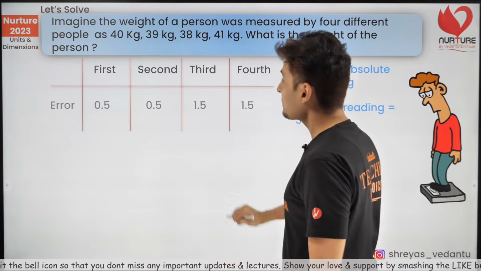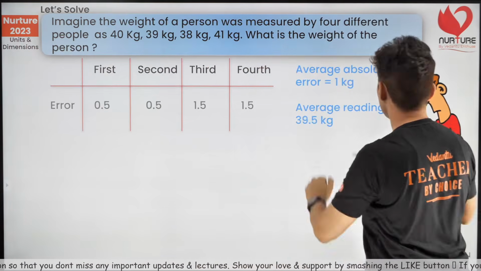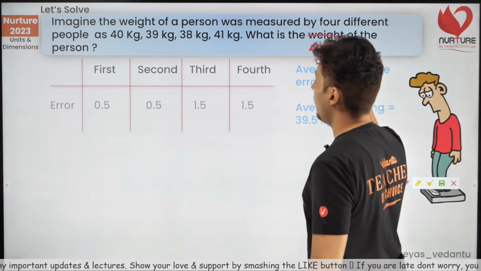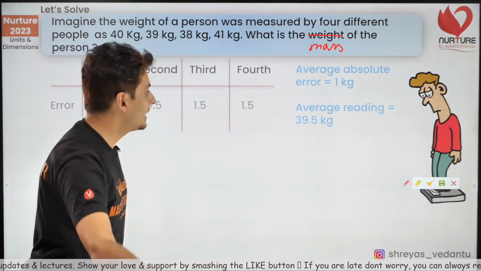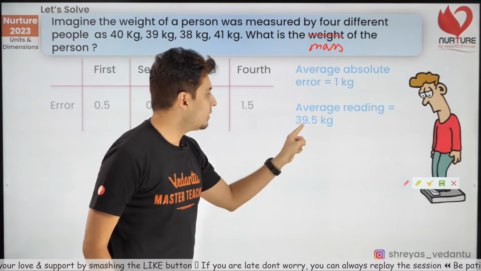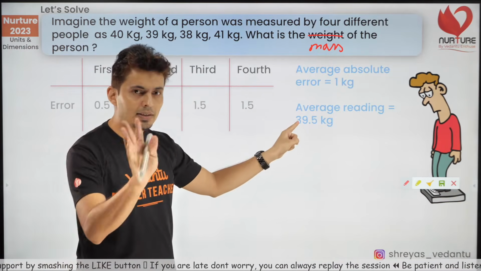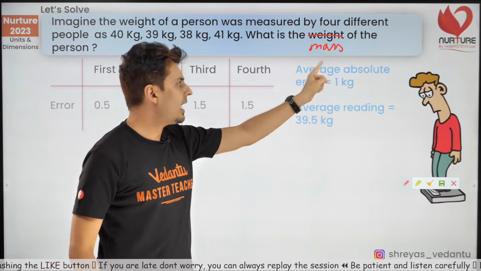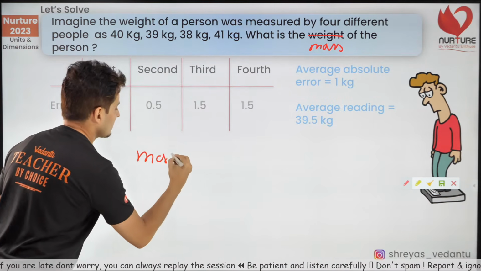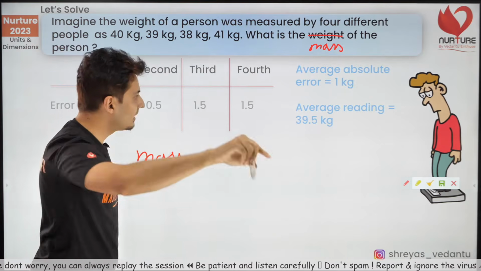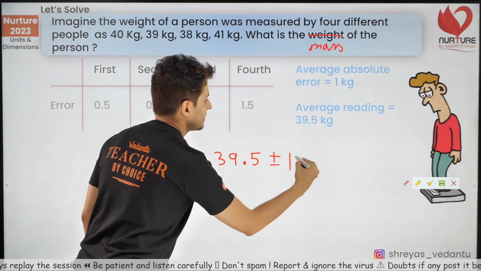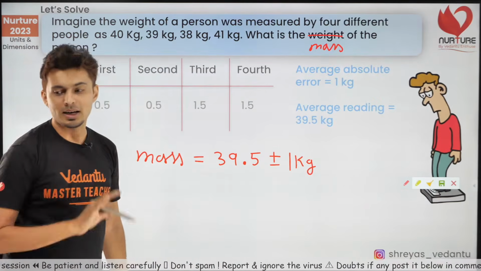1. Be careful. Now, if I ask you what is the, not the weight, actually this should be mass, what should be the mass of that person? Then, here is what you will do. We just calculated the average value is 39.5 kg. And the average error is 1 kg. Hence, the mass of that person is written down as 39.5 plus or minus 1 kg. That's how you write it down.